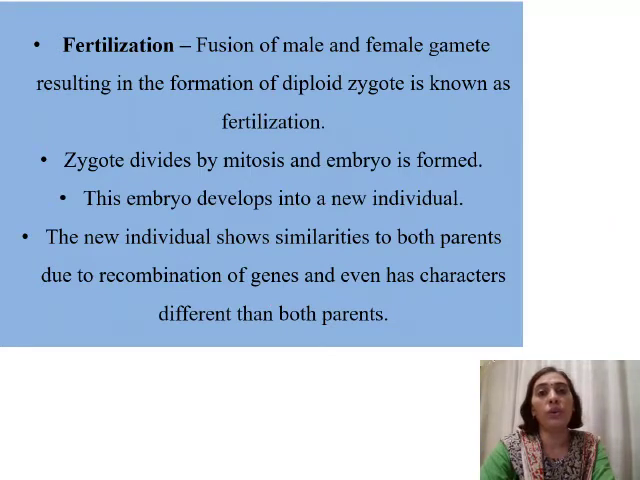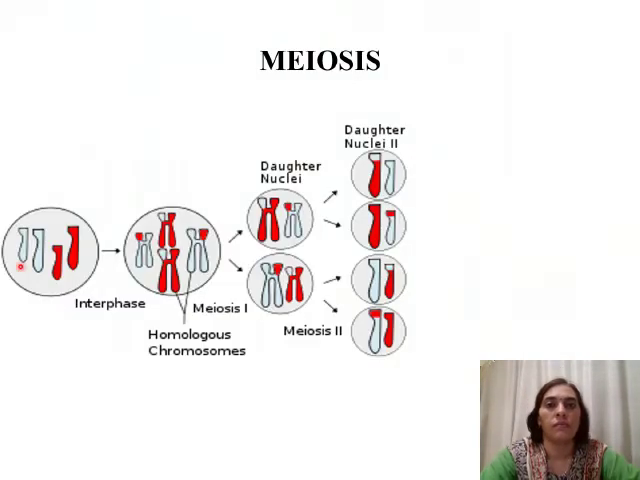So these are the two important processes that take place during sexual reproduction, gamete formation and fertilization. Now this is just for your revision.